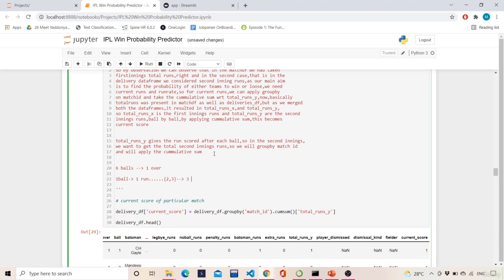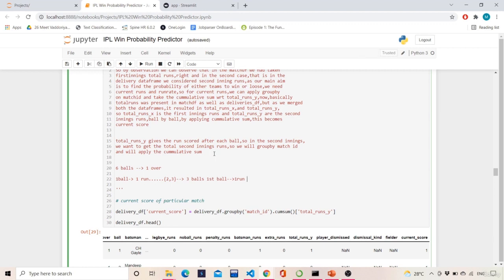There are 3 balls. In the first ball, there was 1 run made. And in the next 2 balls, the ball was a dot ball. So the second ball was dot, the third ball was dot. There were no runs made on those 2 balls. But the total score in those 3 balls is what? 1. So that is the meaning of cumulative sum.